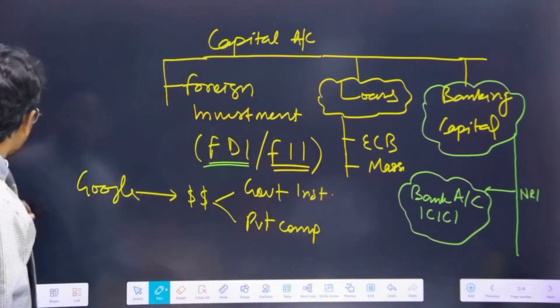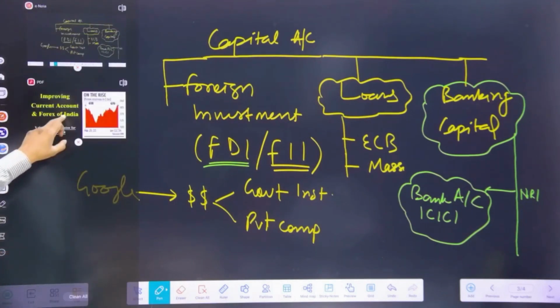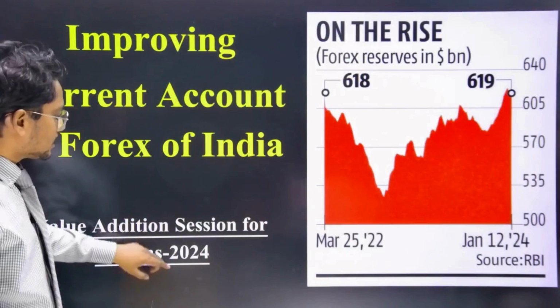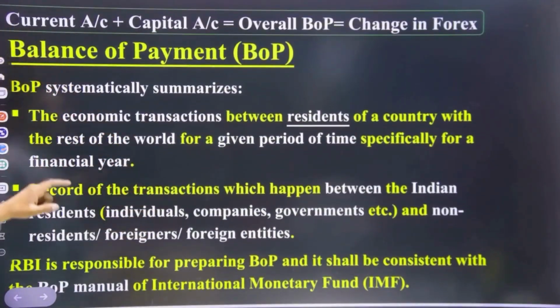Okay, we will see some more data regarding this session, which is important for you. Here we understood everything. This part you understood. Now here, please pay attention.